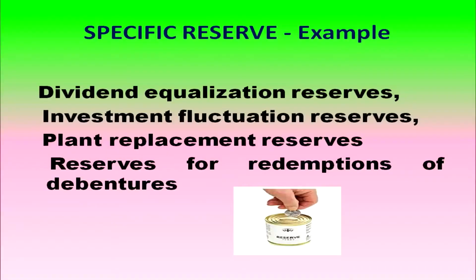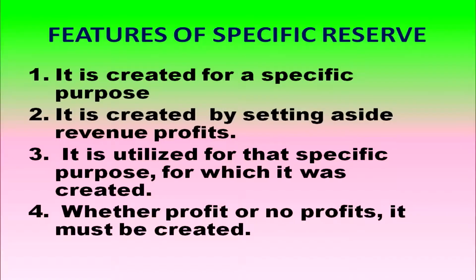Examples of specific reserve include dividend equalization reserve, investment fluctuation reserve, plant replacement reserve, reserve for redemption of debentures, etc. Specific reserve, from the word itself you can identify it is not a general reserve. So, specific reserve is created for a specific purpose, and it is created by setting aside revenue profits.